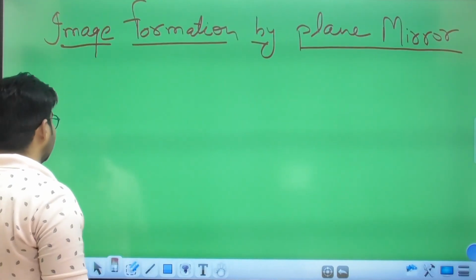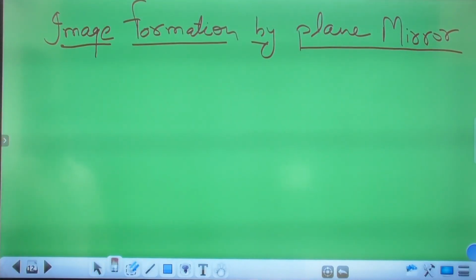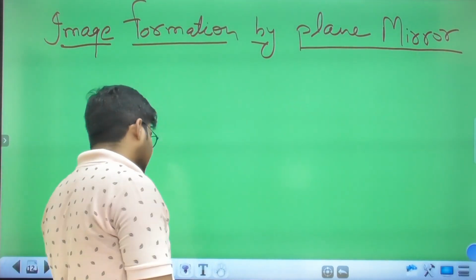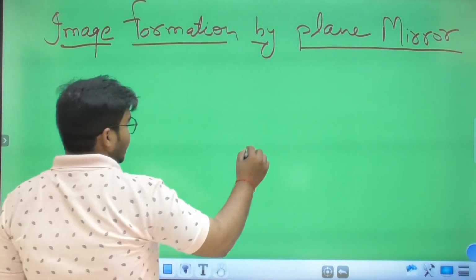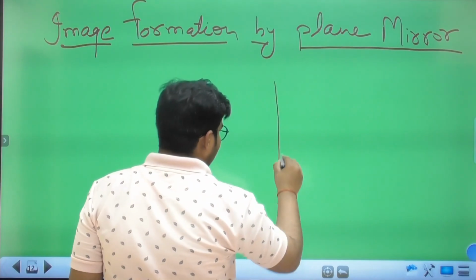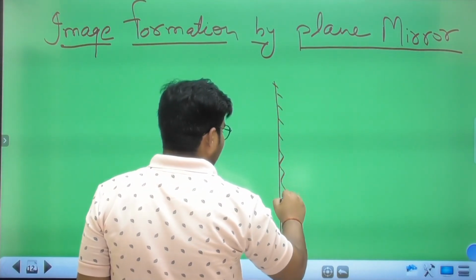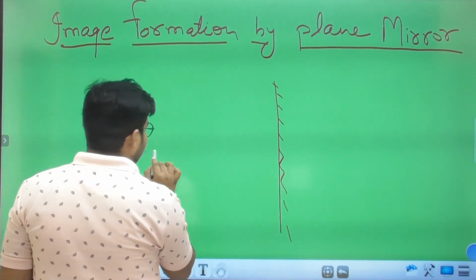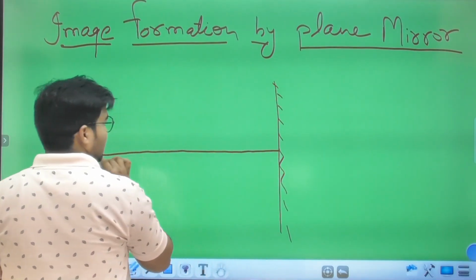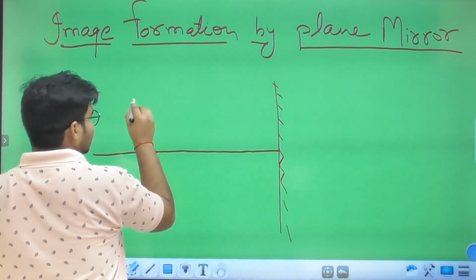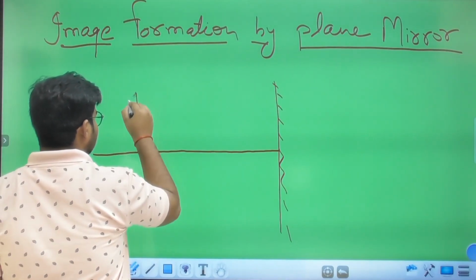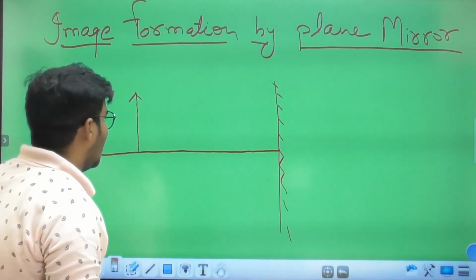Next slide. Okay, so the image formation by a plane mirror. Let us see how the image is formed in a plane mirror. Suppose there is a plane mirror, and this is our principal axis, and this is the object.